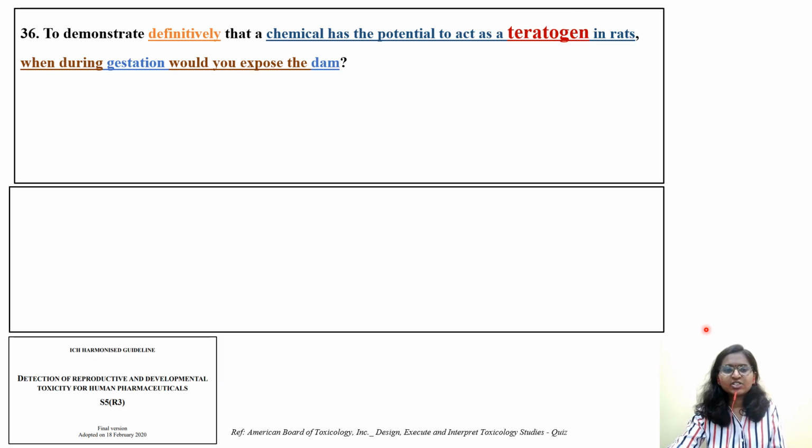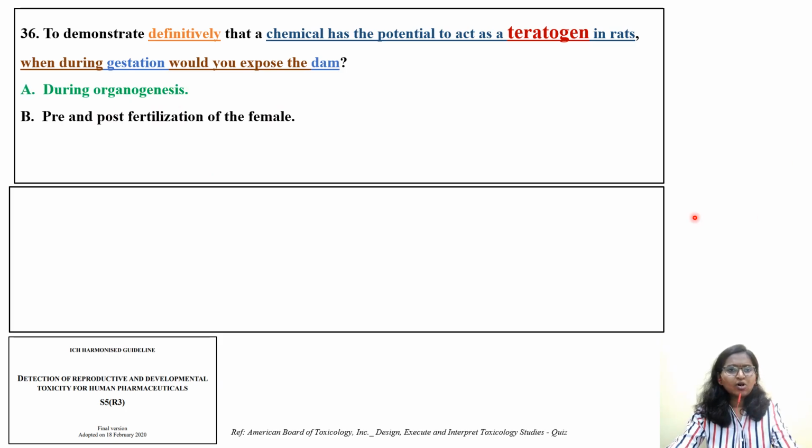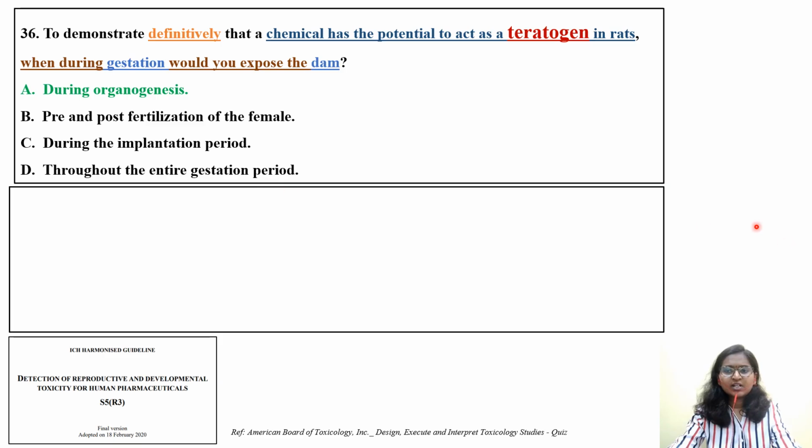Let's see what are the options. Option A is during organogenesis. Option B is pre and post fertilization of the female. Option C is during the implantation period. Option D is throughout the entire period. The right answer, as it is in green, is option A, that is during organogenesis.